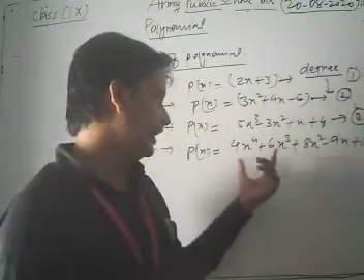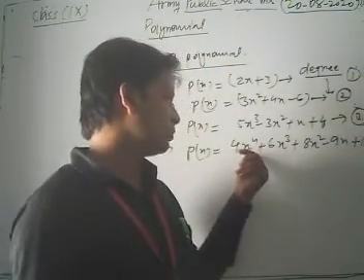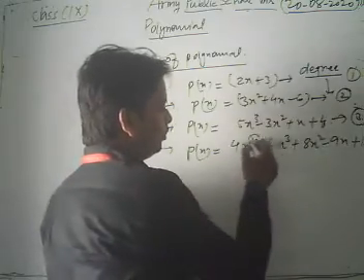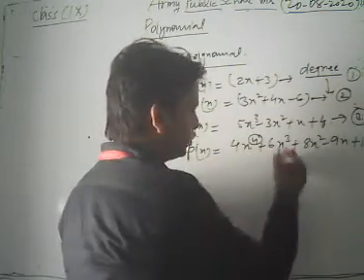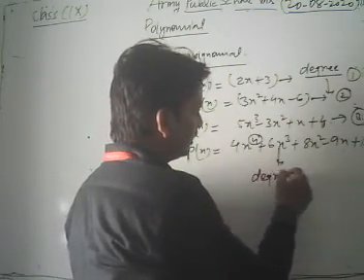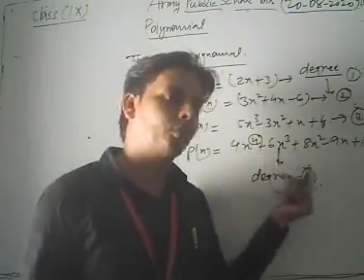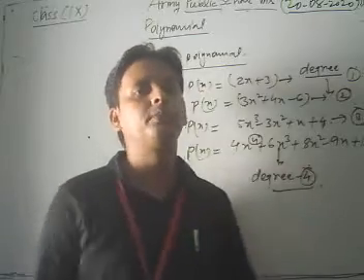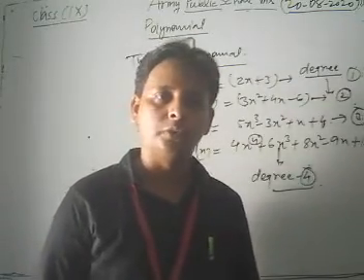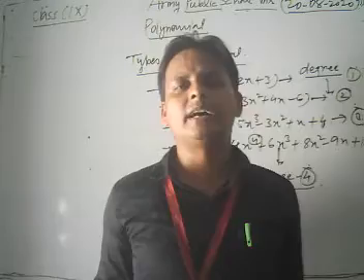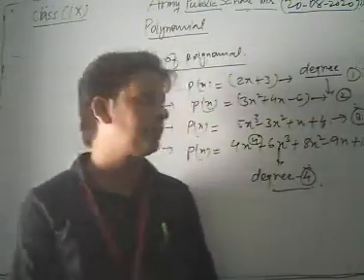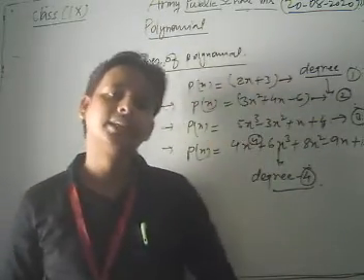Now in the last one, the highest power of the variable is what? 4. The highest power of the variable is 4. So its degree is 4. Yes. So if the degree of the polynomial is 4, then it is said to be a biquadratic polynomial. So in this way, there are 4 types of polynomial on the basis of its degree.